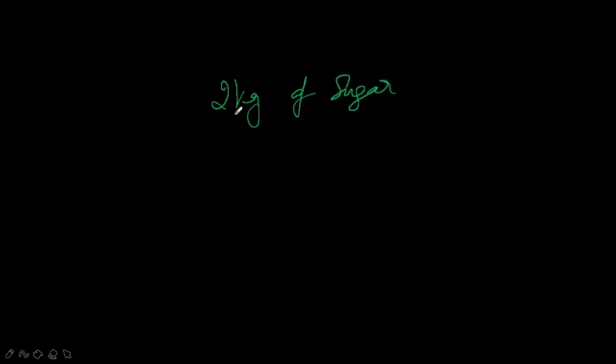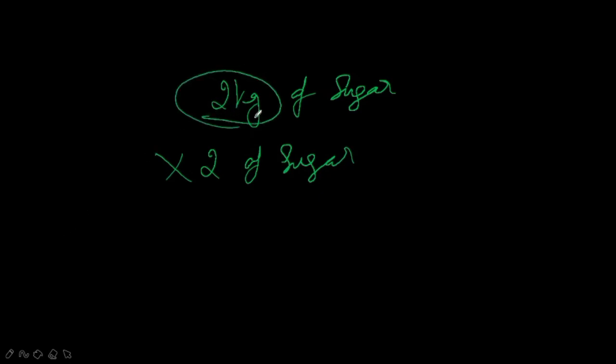You will not ask to give 2 of sugar, because that is not the correct form of saying. This kg represents the unit, the SI unit of mass. In this way we will use units for time and speed also.